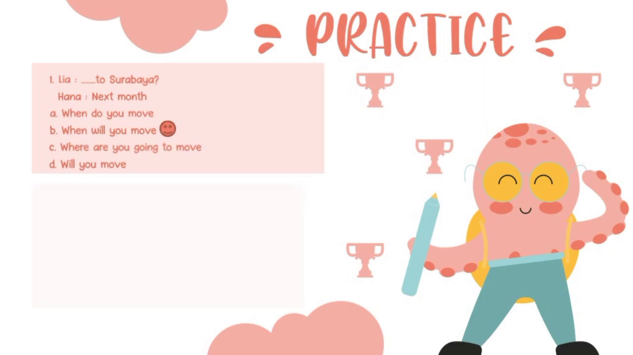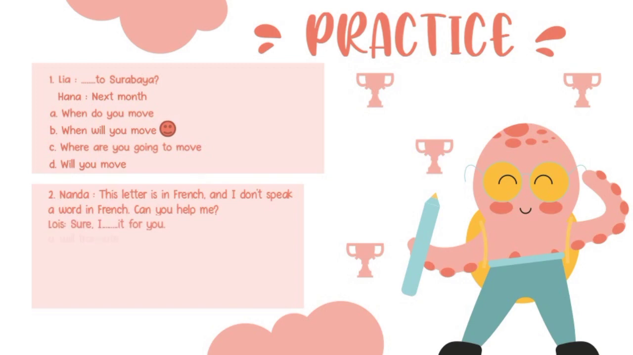Number 2. Nanda: this letter is in French and I don't speak a word of French. Can you help me? Louis: sure. I blah blah blah it for you. The correct answer to fill the dialogue is A. I will translate it for you.